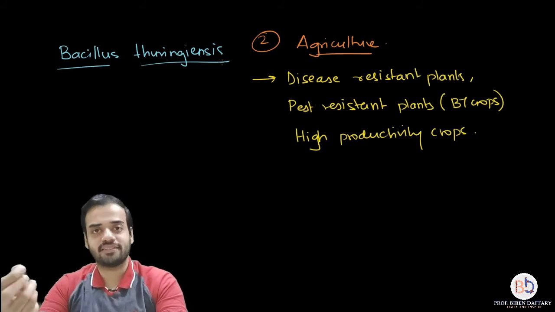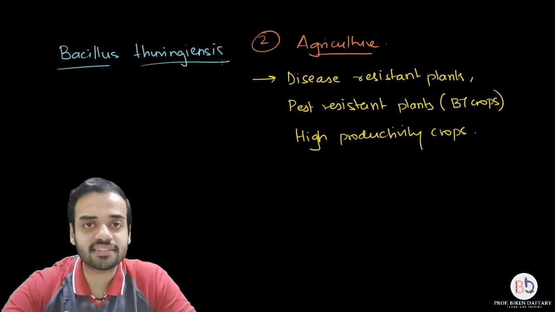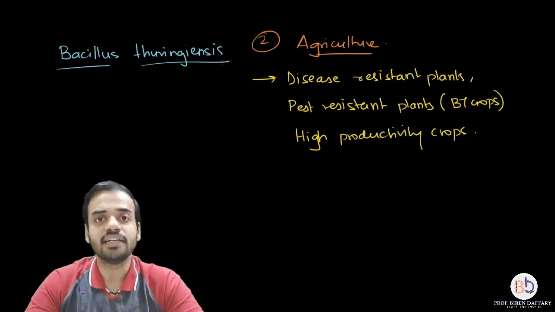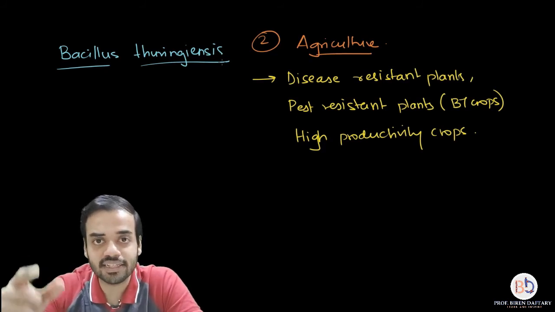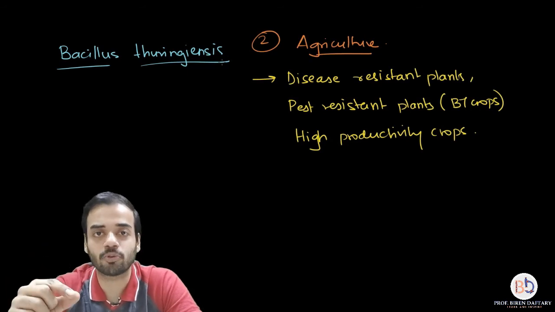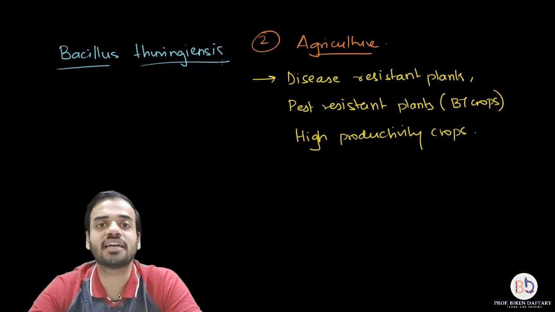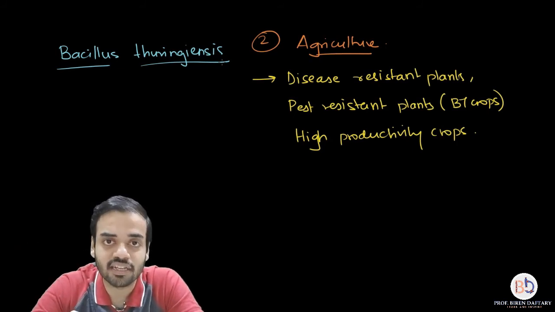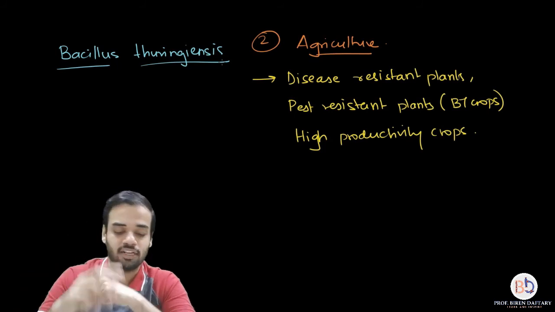Insects which are pests, insects which eat away the plants, if they accidentally eat this bacterium, Bacillus thuringiensis, then this bacterium has a toxic protein. When this toxic protein enters the digestive system of the insects, it causes poisoning and causes the insect to die.